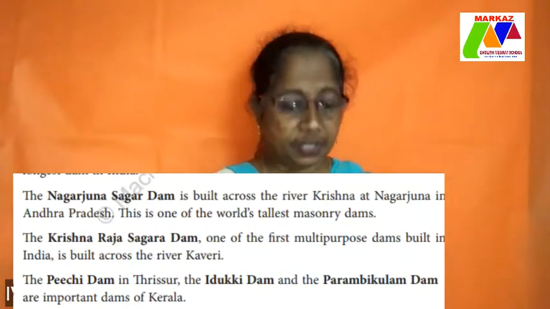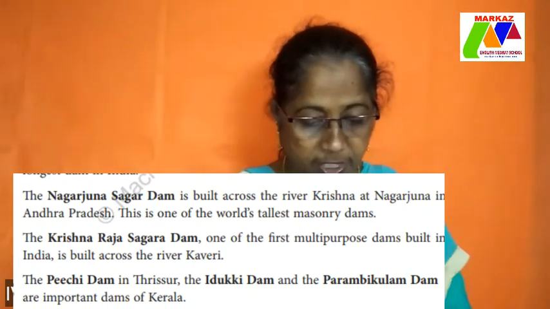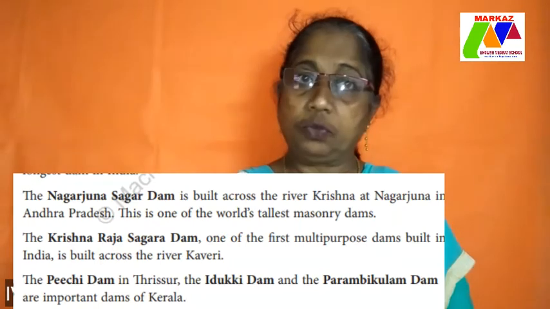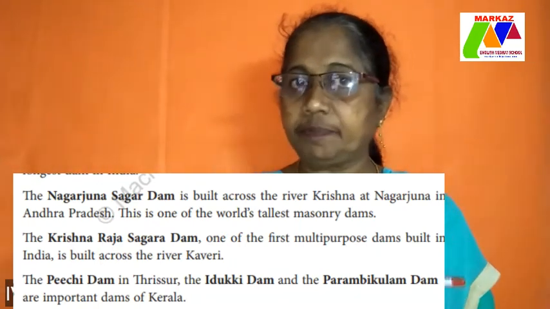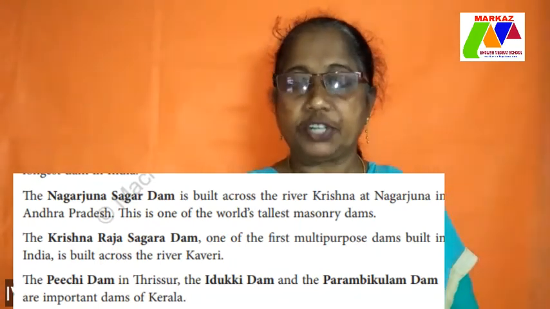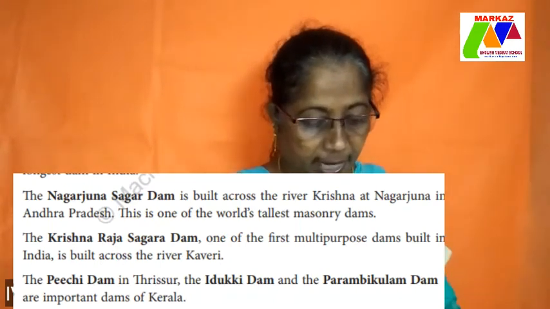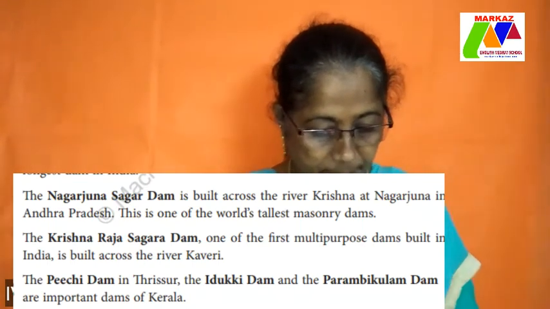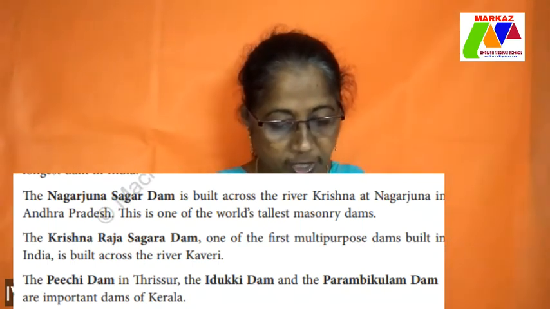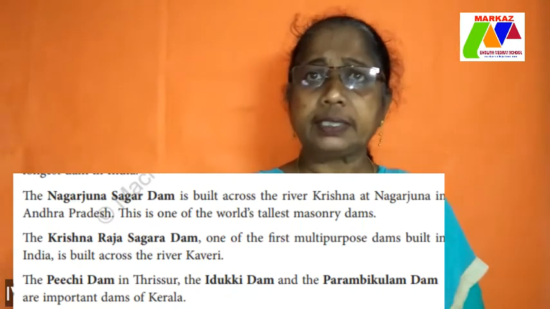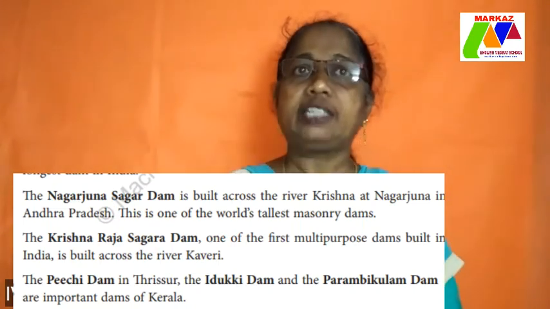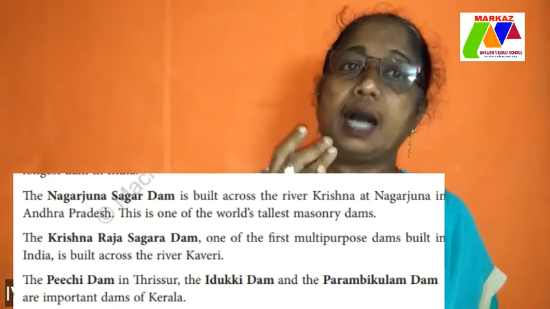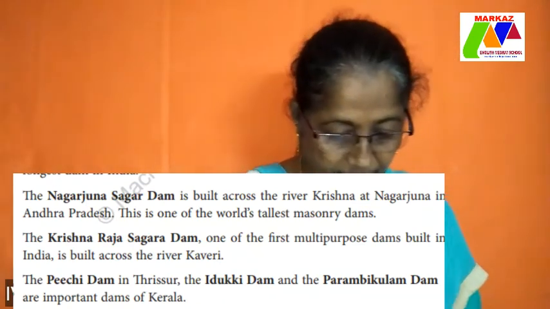Next you have the Nagarjuna Sagar Dam. It is built across the river Krishna at Nagarjuna in Andhra Pradesh. So again, going back to the geography lesson in the last semester, the river Krishna is in Andhra Pradesh. So the Nagarjuna Sagar Dam is built across the river Krishna in Andhra Pradesh. This is one of the world's tallest masonry dams. That means the height of the wall is so huge and so tall that it is one of the highest dams in the world.